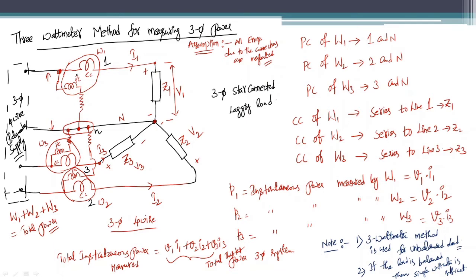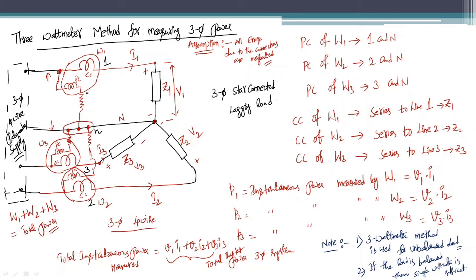Instead of using 3 wattmeters, which complicates the connections between the wattmeters, you can use only 1 wattmeter if the load is balanced. By multiplying the reading of that wattmeter by 3, you can get the total 3 phase power.